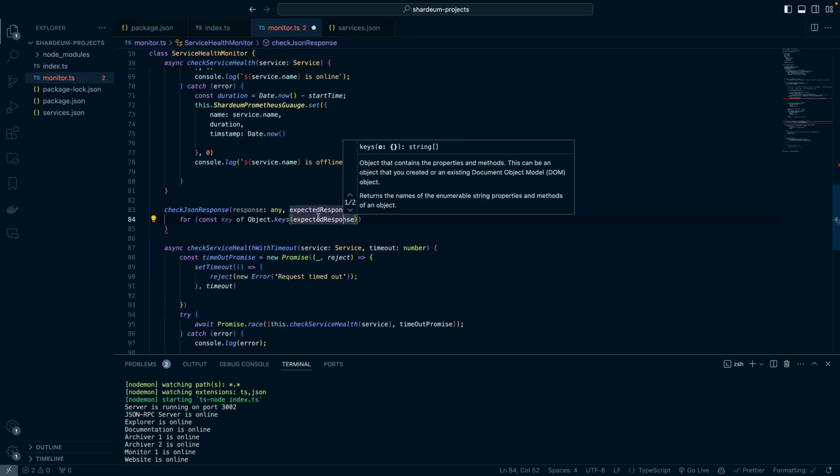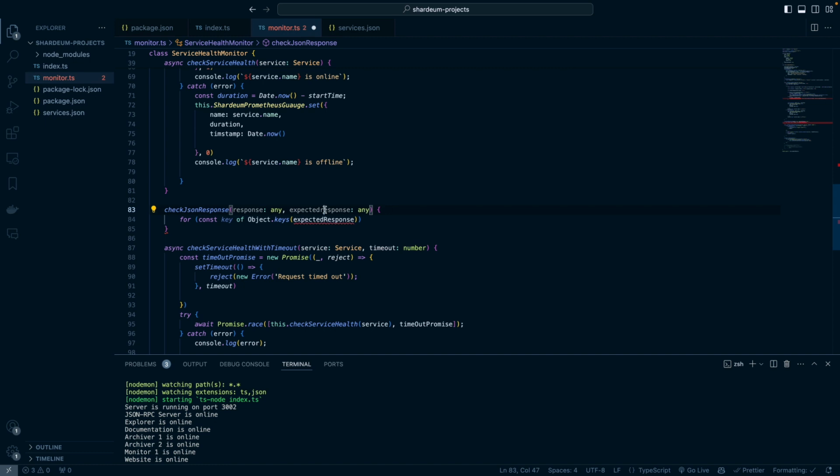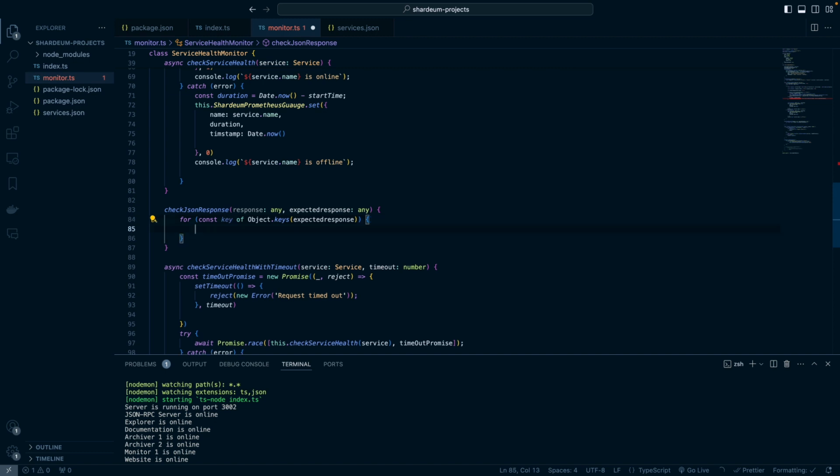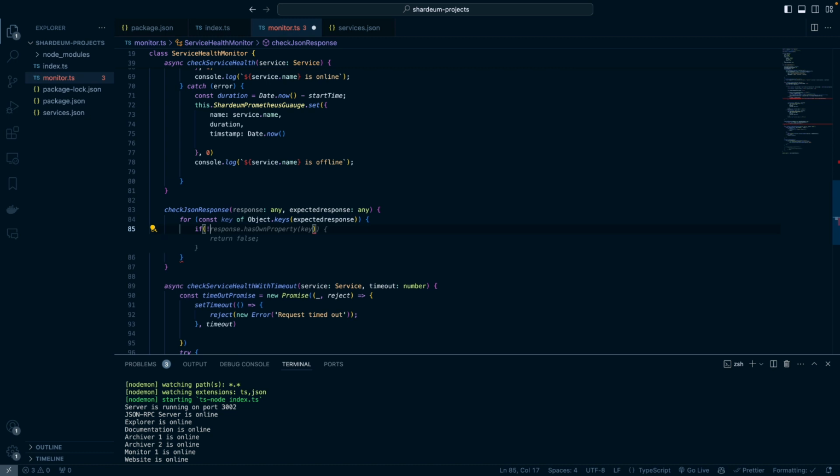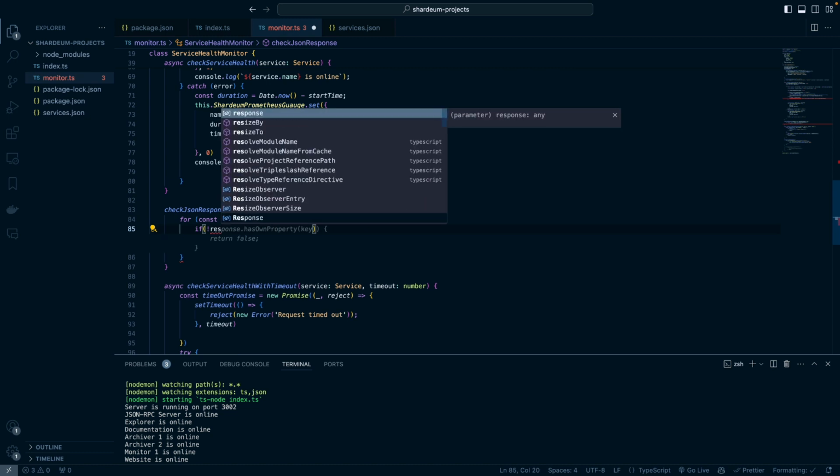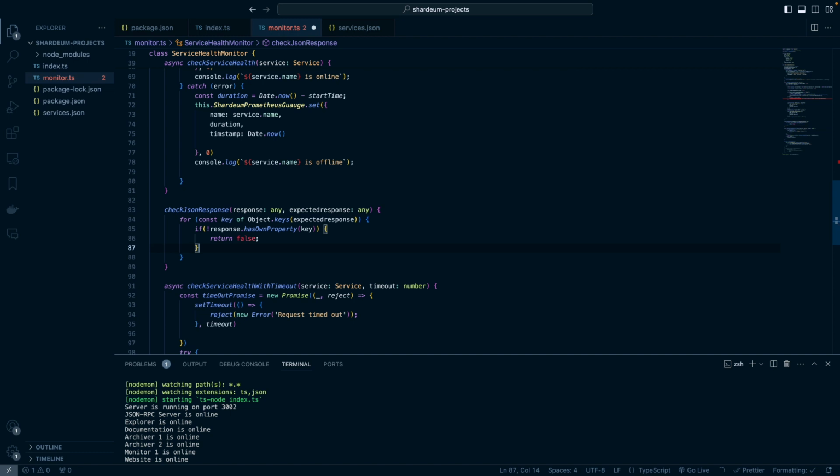I want to change this to expectedResponse for consistency's sake. And now what we want to do is check that for each key in the expected response, the same key exists in the response. So let's do if response, yes, this is correct.